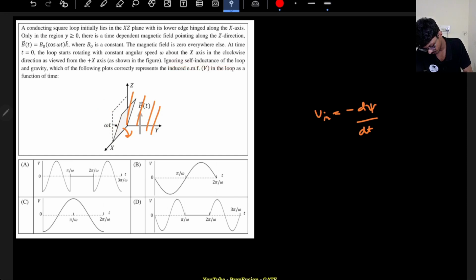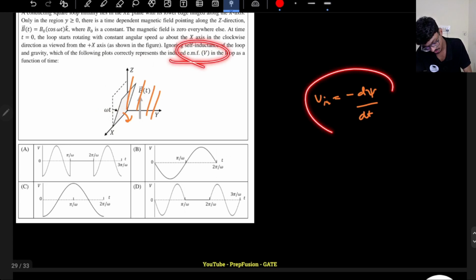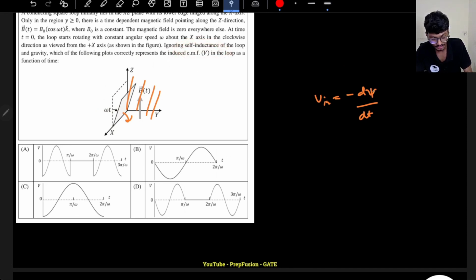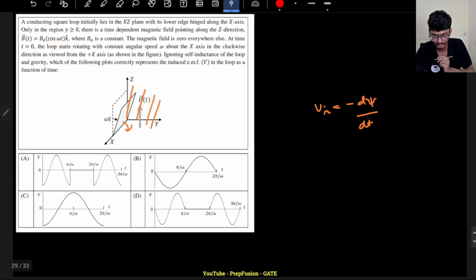Ignoring the self-inductance of the loop and gravity, which of the following plots represent the induced EMF? So induced EMF will be minus d phi by dt. Basically it tells me that if there is a difference in the flux linkage of the coil, then there must be an induced EMF. Is there any change of flux linkage? Yes. First of all, the flux density itself is a time dependent parameter, so there will be change. Another thing is the area, the area that it cuts.